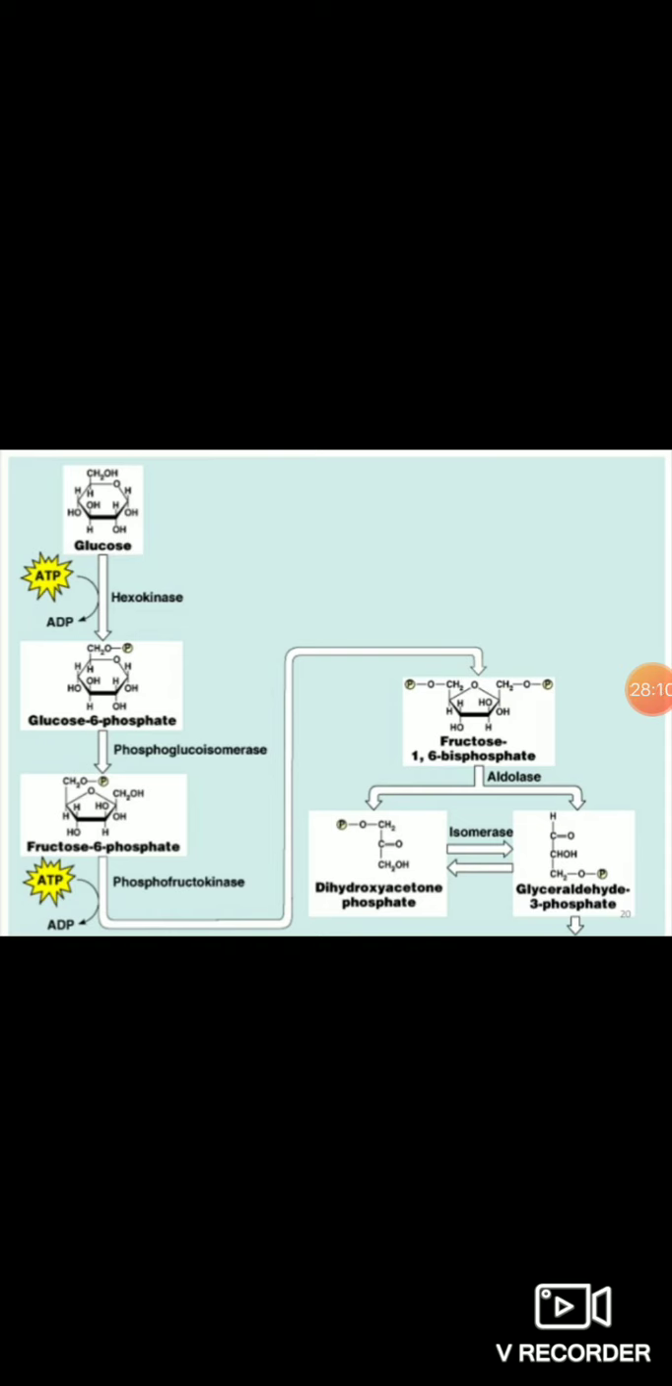Now this dihydroxyacetone phosphate and the glyceraldehyde 3-phosphate, these are the isomers of each other. Okay, what are they? They are the isomers of each other.